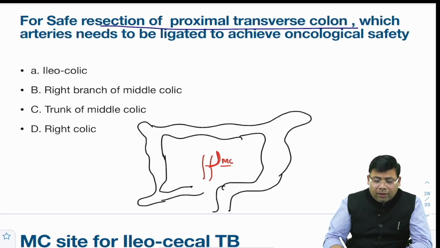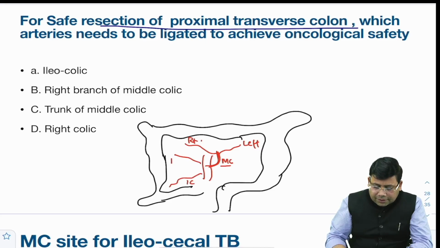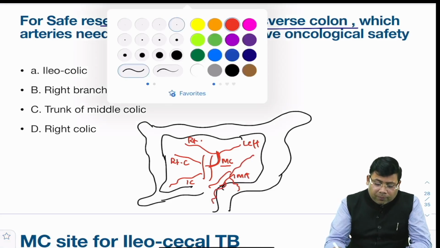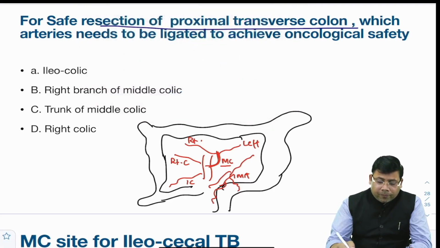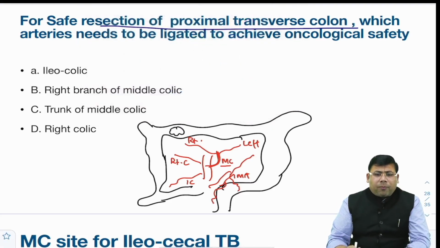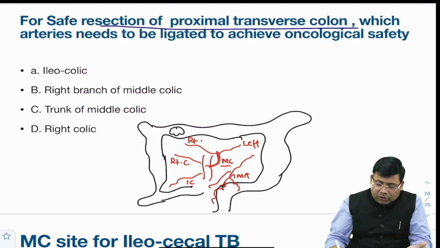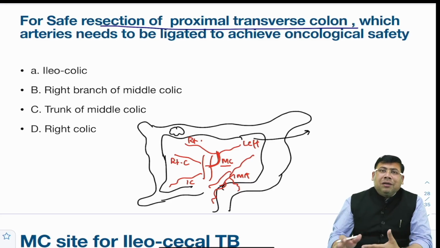and out of which you have the major middle colic trunk, middle colic, and then this is the left branch of middle colic, and this is the right branch of middle colic. Then you have the ileocolic, this is ileocolic, and this is the right colic vessel. And then you have the IMA, inferior mesenteric, from which the left colic, the sigmoidal and the superior rectal branches are arising. So you are going for a proximal transverse colon tumor. When you're talking about a tumor of the proximal transverse colon, you need to go right up to the splenic flexure.